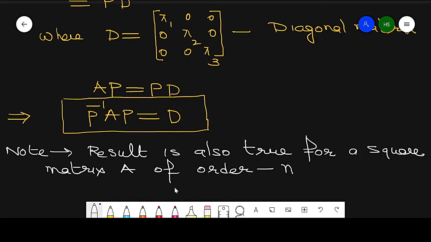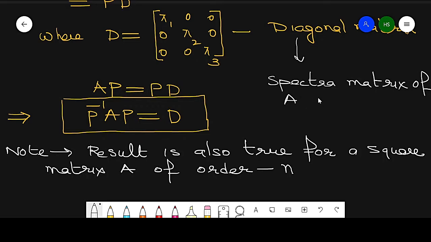Now this P is called the modal matrix of A, which consists of the eigenvectors, and D is called the spectral matrix of A. It is made from spectral values.